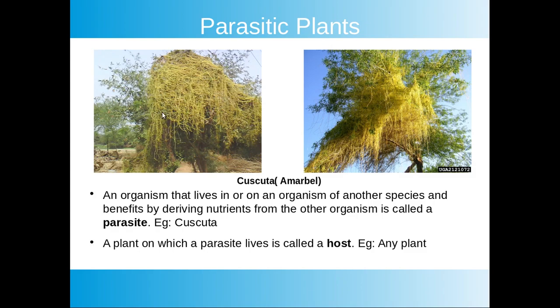See how these yellow tubular structures are twining around the big tree. It does not have chlorophyll. So it takes, or rather sucks, the ready-made food from the plant on which it is climbing. Since it deprives the tree of valuable nutrients, it is called a parasite. An animal or plant on which a parasite grows is known as its host. Here the big tree is the host and the parasitic plant is Cuscuta.